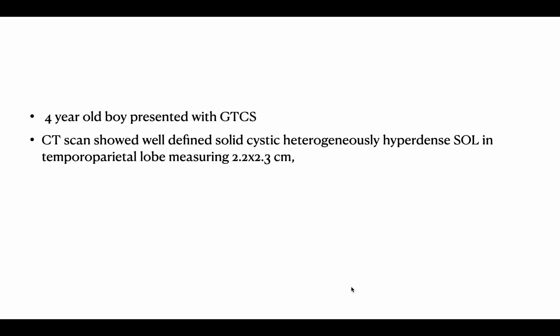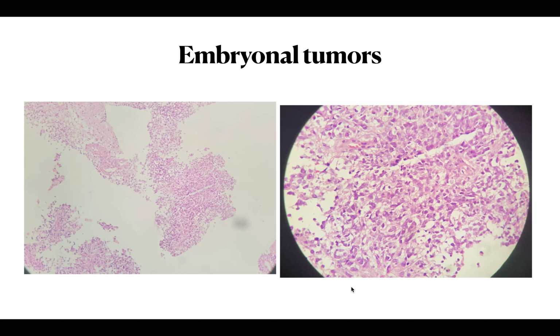Gliomas. We had a case of a 4-year-old boy who presented with generalized tonic-clonic seizures. The CT scan showed a well-defined solid cystic heterogeneously hyperdense SOL in the temporoparietal lobe measuring 2.2 x 2.3 centimeters.